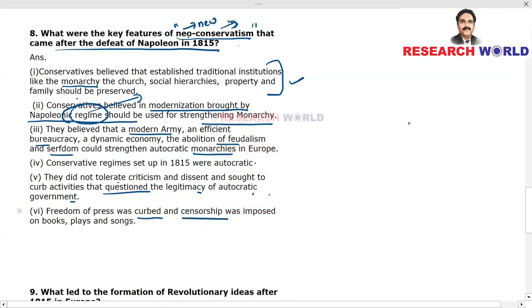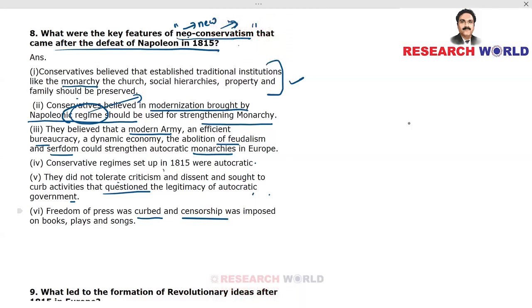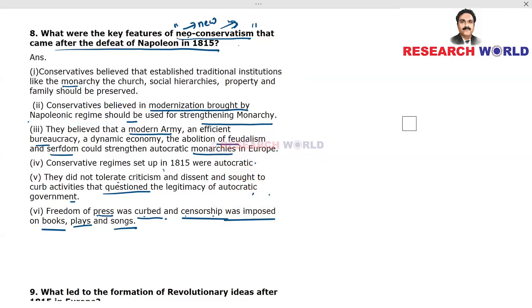And censorship, what to write and what should not be written, was decided by the autocratic government. So freedom of press was curbed and censorship was imposed on books, plays and songs. So through these sources, government should not be questioned or criticized. So these were the hallmark features of neoconservatism that prevailed after 1815 in Europe. All right.